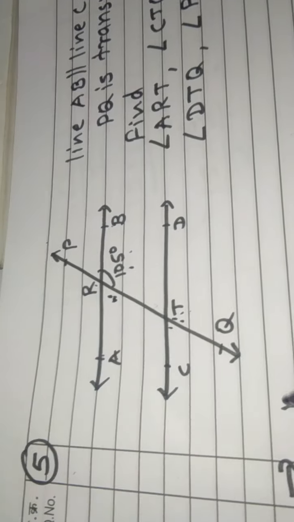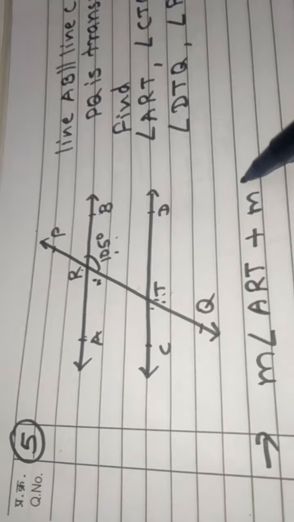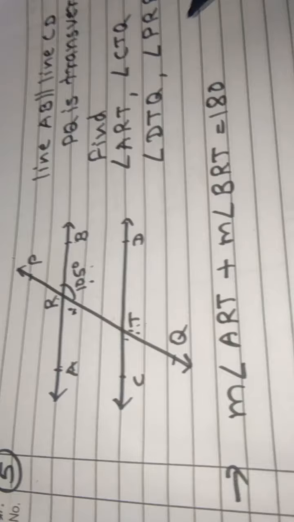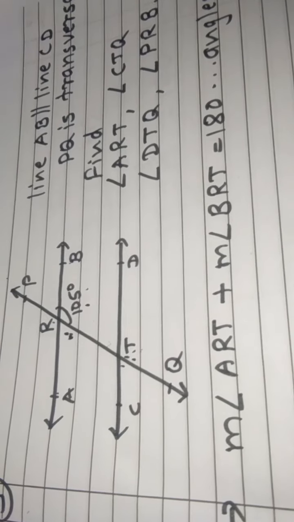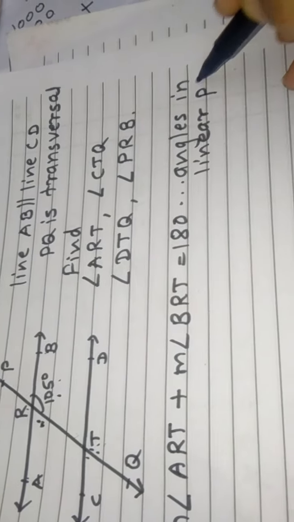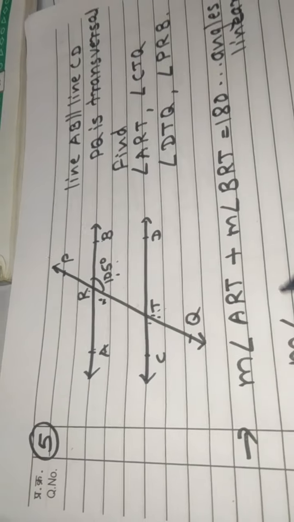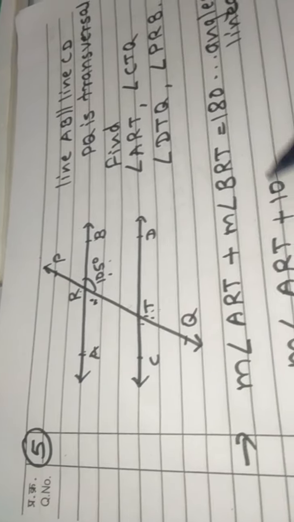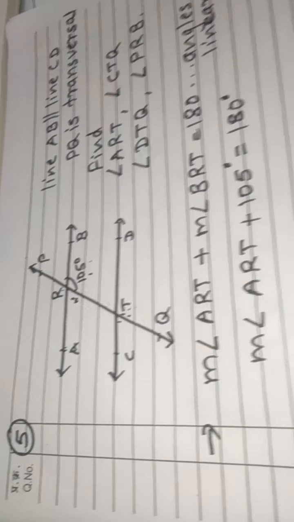See, measure of angle ART plus measure of angle BRT is equal to 180. Why we can write this? These are angles in a linear pair. That is measure of angle ART plus BRT, 105, is equal to 180 degree.